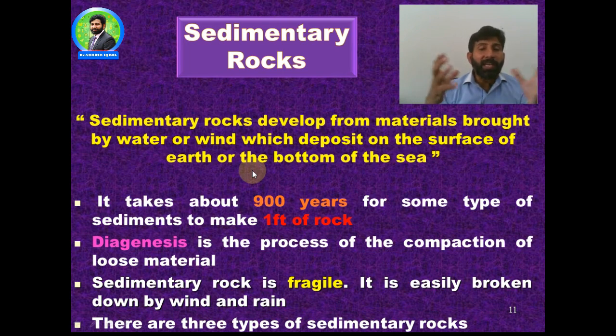And what is meant by diagenesis? Diagenesis is the process of the compaction of loosened material. You know, when sediments settle down, they are not compact. There must be compaction of those loosened sediments. The process of compaction of these loose sediments is called diagenesis. Diagenesis is specific to sedimentary rocks. Sedimentary rocks are very fragile, very delicate, and can be easily broken by the wind and the rain. There are 3 types of sedimentary rocks.